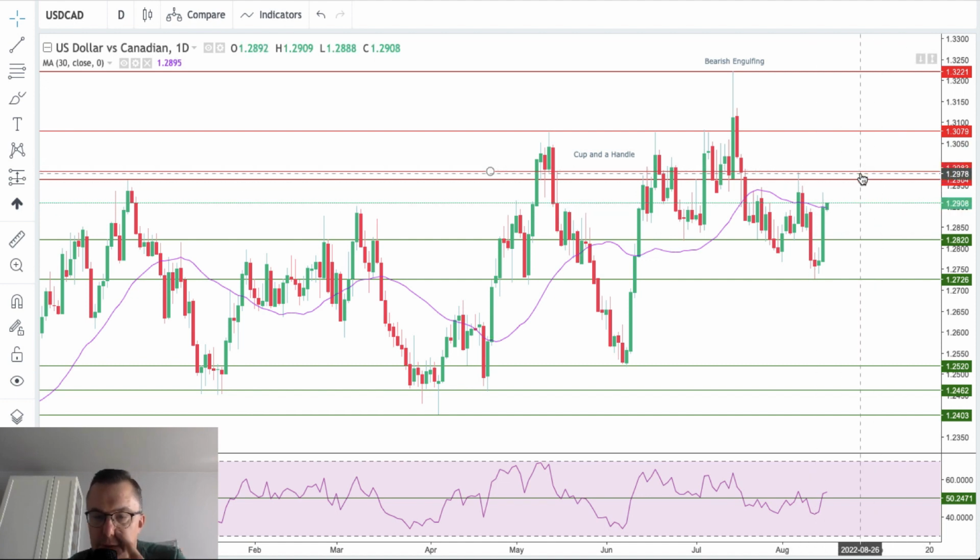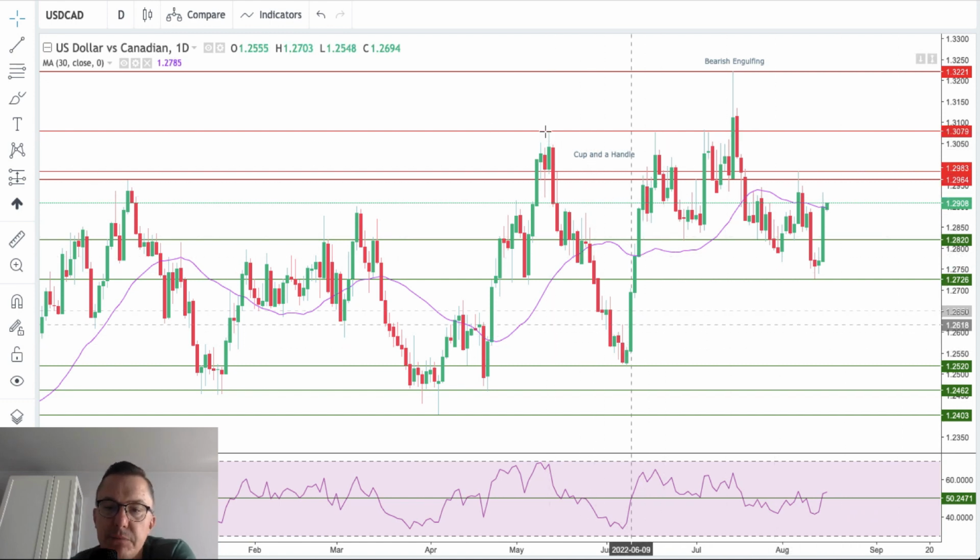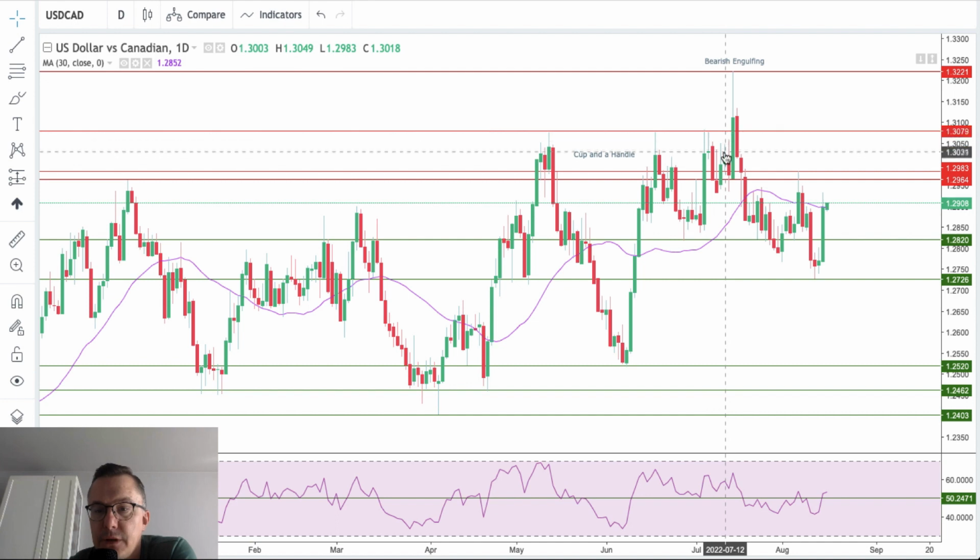So if we break above this level, the market has a chance to fly higher above 1.31. However, if we get capped here again, we will definitely go back below the 30-day moving average and then test the low of 1.2726. Please notice the fact that this formation, cup and handle, was a correct formation. We made a new swing low 1.3221. However, it was very shortly retraced.